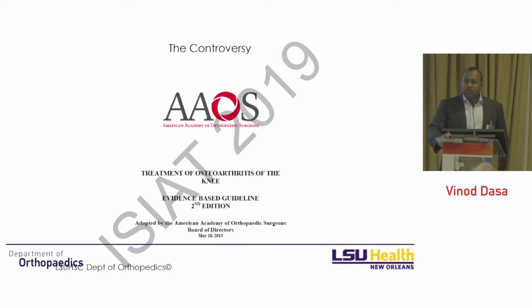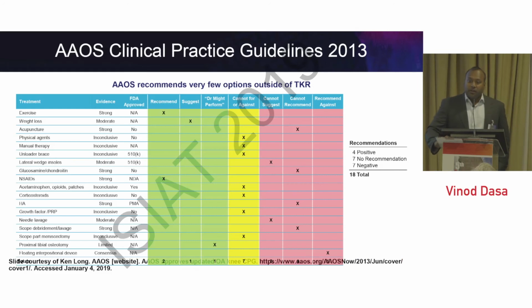So everybody loves these guidelines from the AAOS. And so if we look at the AAOS guidelines, what did we find? There's only 4 positive recommendations, right? NSAIDs, weight loss therapy, and osteotomy. So from a clinical perspective, it's not very practical. Steroid injections have a neutral recommendation. HA injections had a negative recommendation. And what was the impact of that in the United States? The impact was the insurance companies started denying viscosupplements and HA injections, okay?